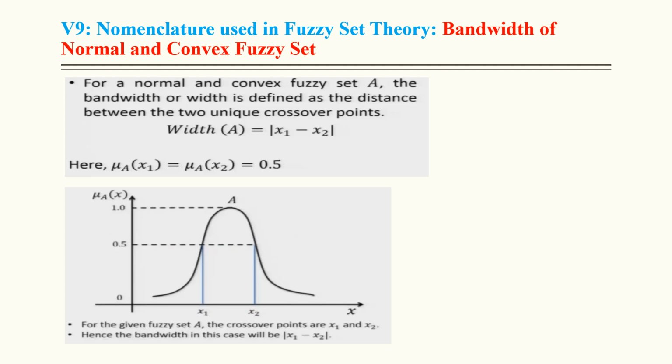Bandwidth. For a normal and convex fuzzy set A, the bandwidth or width is defined as the distance between the two unique crossover points. This is one crossover point and this is another crossover point. The difference between them is known as the bandwidth.